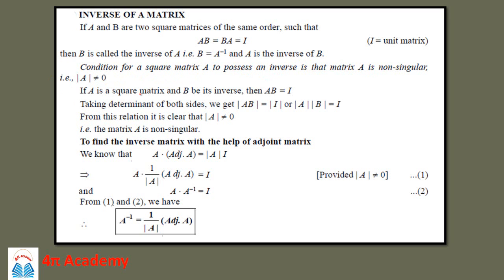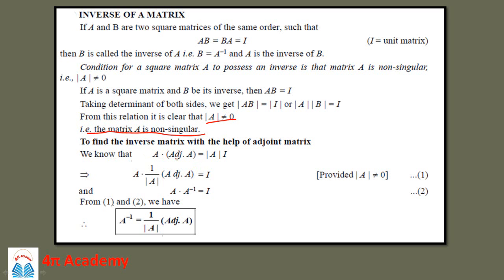Then if A is a square matrix and B is its inverse, then AB is equal to I. Now taking determinant on both sides, we get determinant of AB is equal to determinant of I, or we can write that determinant of A into determinant of B is equal to 1. So from this relation it is clear that the determinant of A should not be equal to 0. It means that the matrix A is a non-singular matrix. It should not be a singular matrix. So this is the necessary condition to find the A inverse.